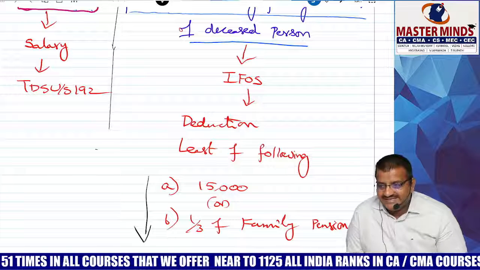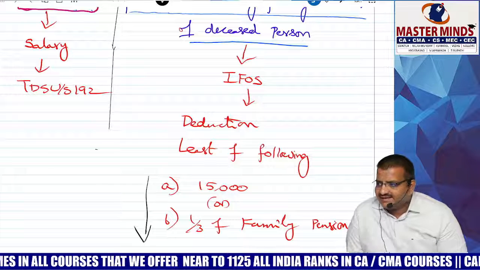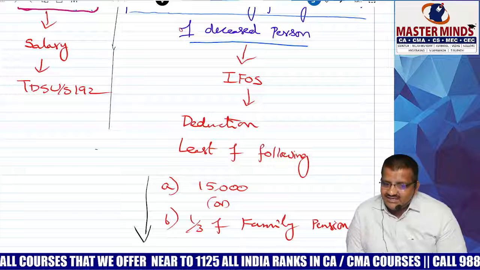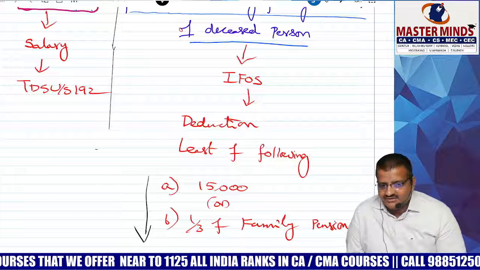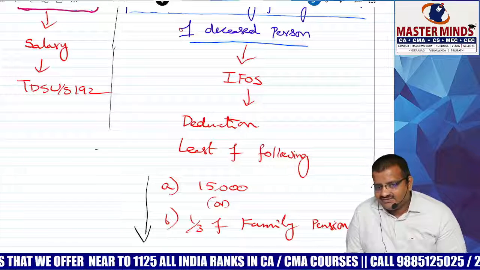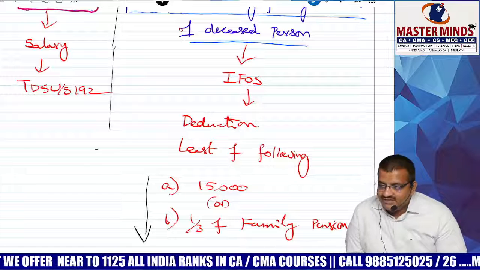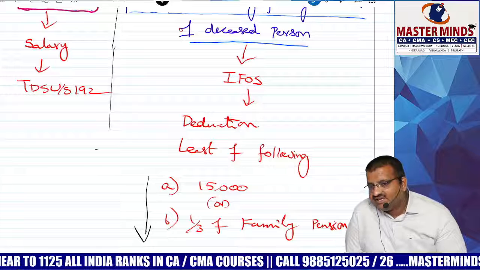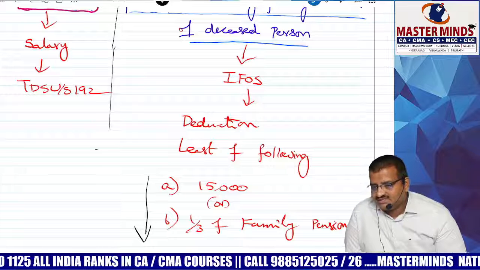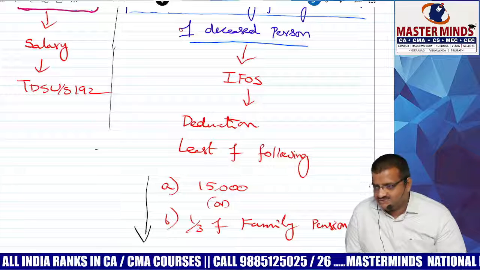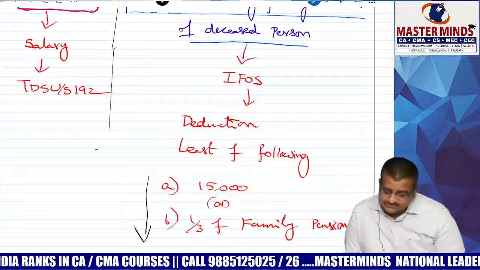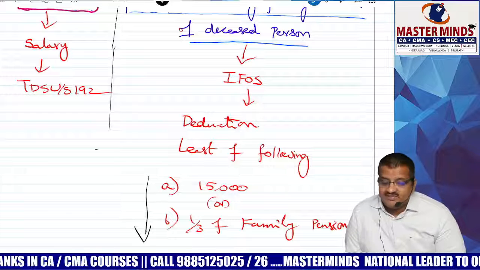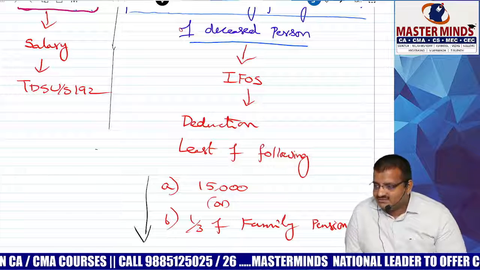So anyhow, his family members are getting the pension. He got the gallant reward. Tell me now, what happened? Once they got the gallant reward, the family will get family pension. Suppose he is still there, then he will get the pension. All these things are taxable or exempt? Exempt. Clear?